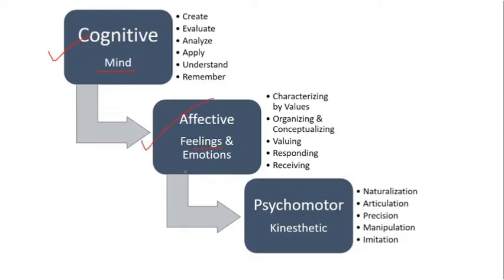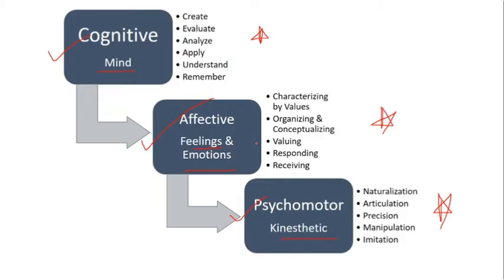Affective, depending upon feelings and emotions. And psychomotor, that is kinesthetic, body movements. So now what is the type of question? Very frequently it has been seen that in the examination they have this particular sequencing, and they tell you to arrange them in proper sequencing. So you have to ensure that this is something which is very factual.